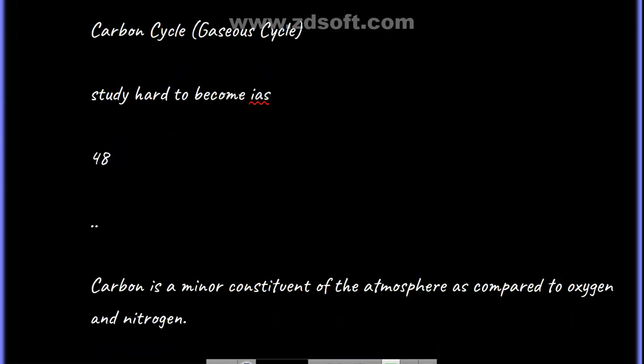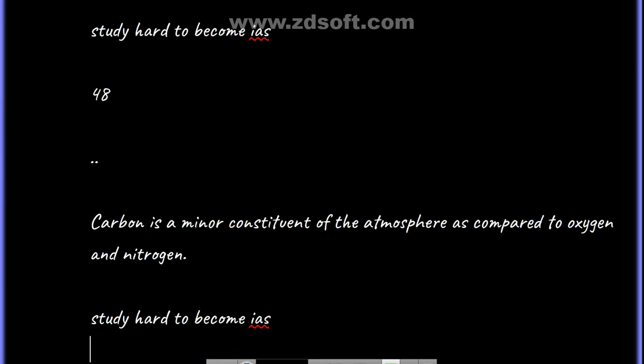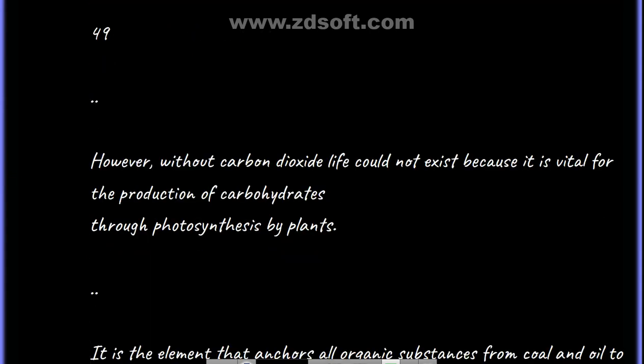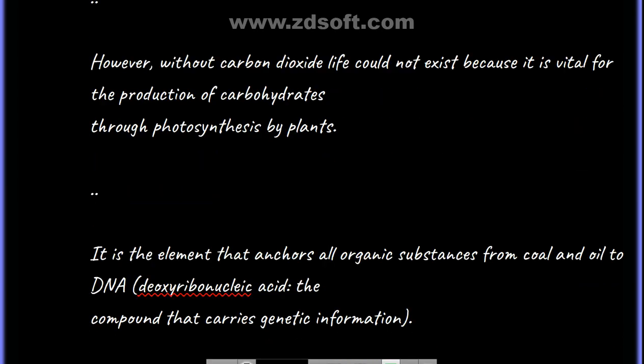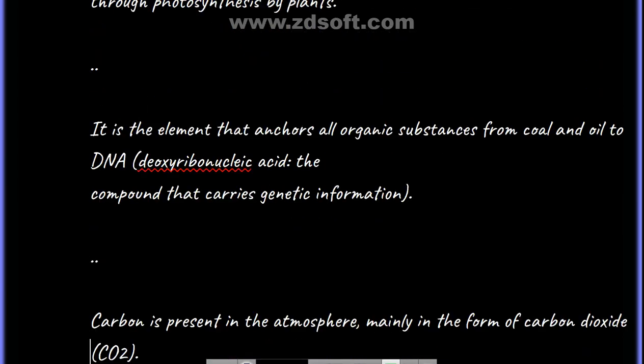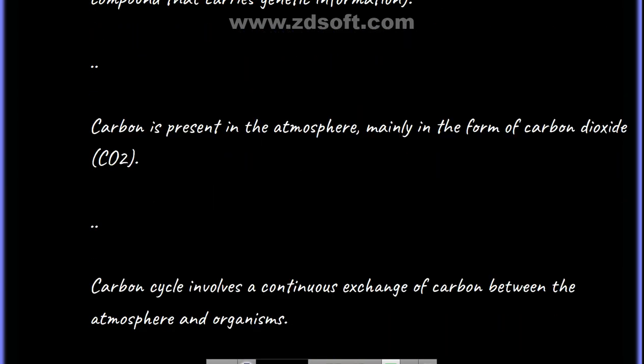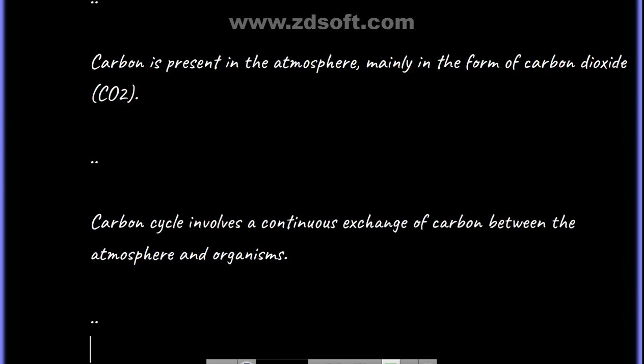So let's see carbon cycle. Carbon is a major constituent of the atmosphere as compared to oxygen and nitrogen. However, without carbon dioxide, life could not exist because it is vital for the production of carbohydrates through photosynthesis by plants. It is an element that anchors all organic substances from coal and oil to DNA. Carbon is present in the atmosphere mainly in the form of carbon dioxide.